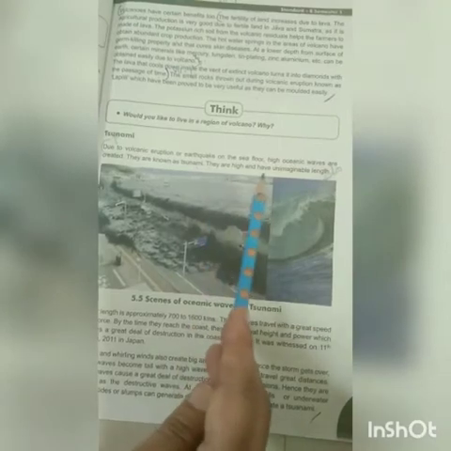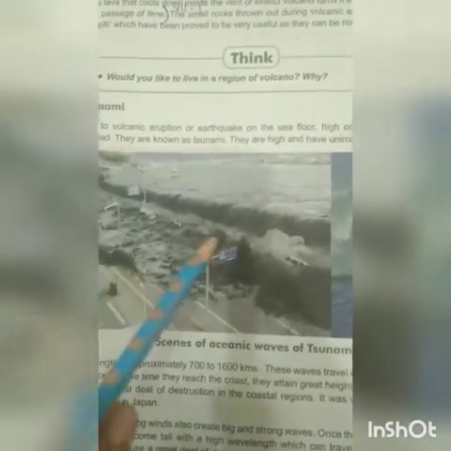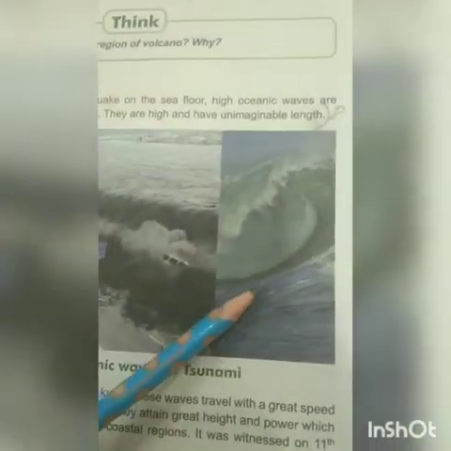They are high and have unimaginable length. You can see over here the picture is given of tsunami, how the waves are coming on the road. It is so forceful, and you see over here the scene in the ocean created. Their length is approximately 700 to 1600 kilometers. These waves travel with a great speed and force.